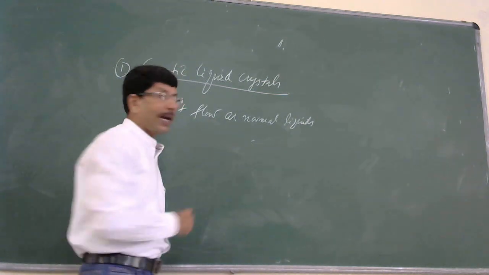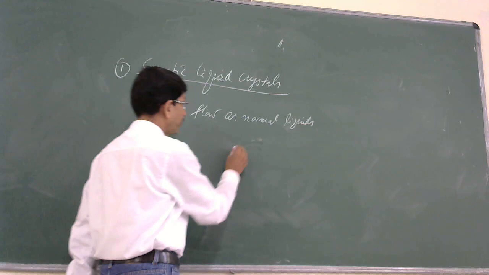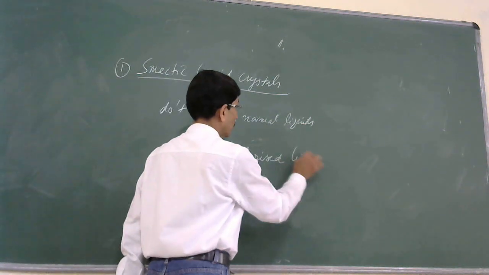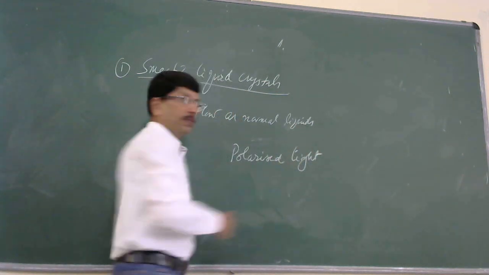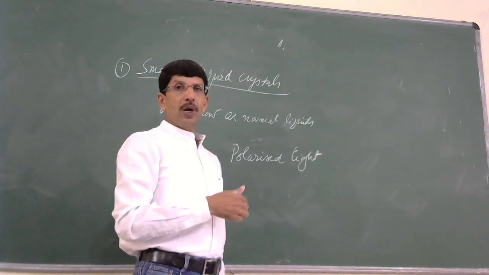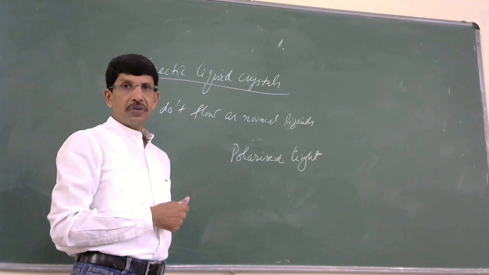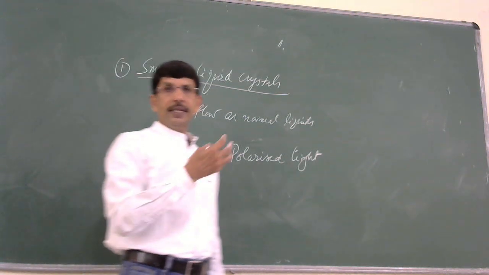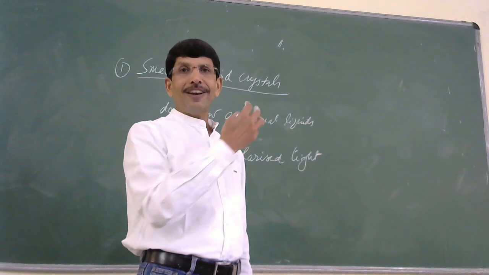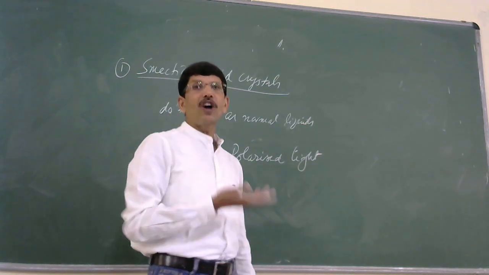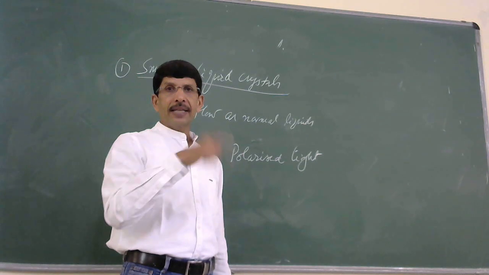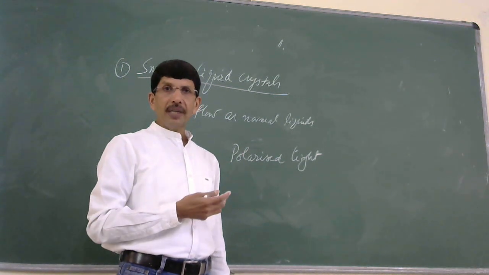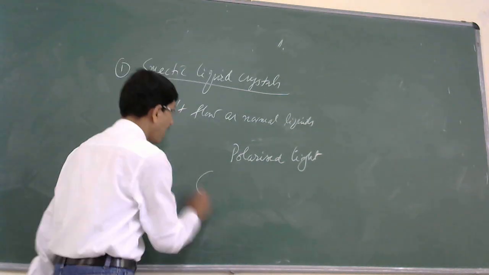And when these smectic liquid crystals are observed in polarized light, you might be familiar with the term polarized light because you studied it in your earlier classes. Polarized light is the light obtained when ordinary light is passed through a Nicol prism. In ordinary light, the vibrations are possible in all directions.